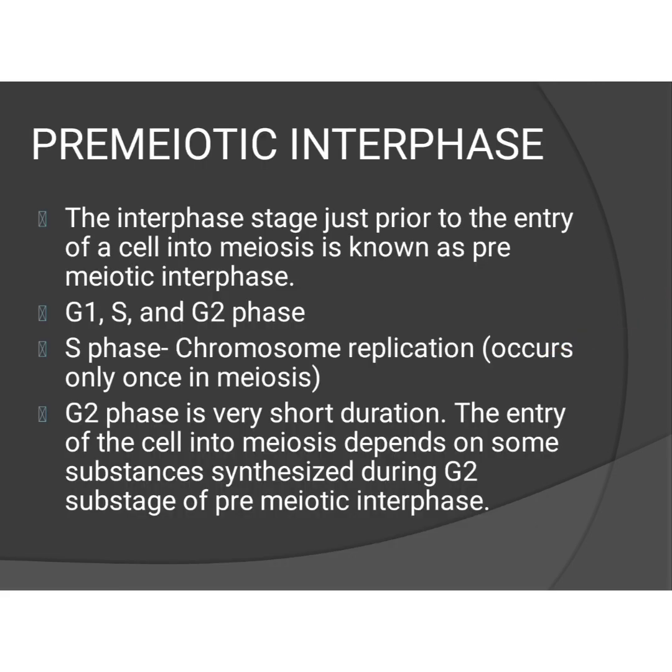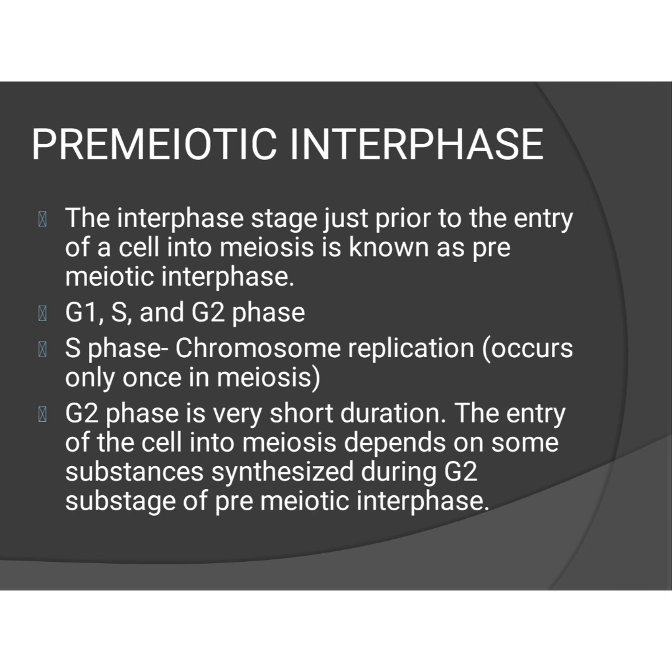First, we will see pre-meiotic interphase and other processes here. The interphase just prior to the entry of a cell into meiosis is known as pre-meiotic interphase. It also has G1, S and G2 phases. G is nothing but gap 1, gap 2. S phase is present only in this interphase, not in the other interphase, because chromosome replication will take place here only.